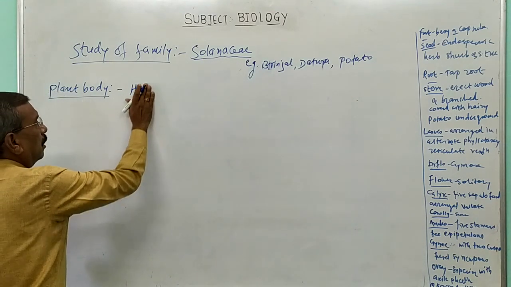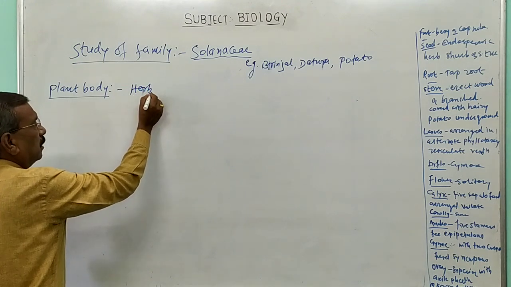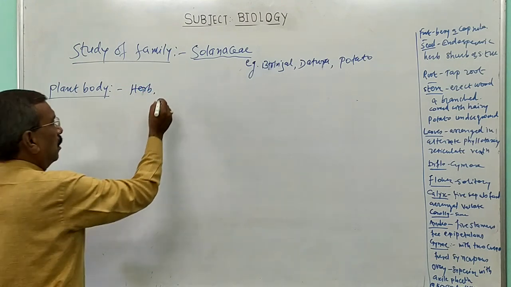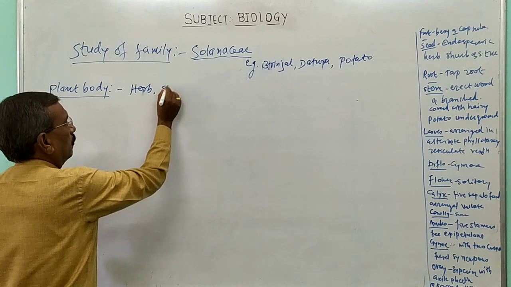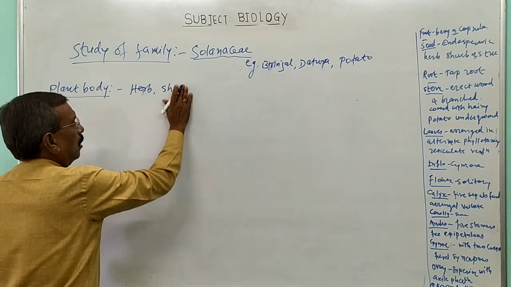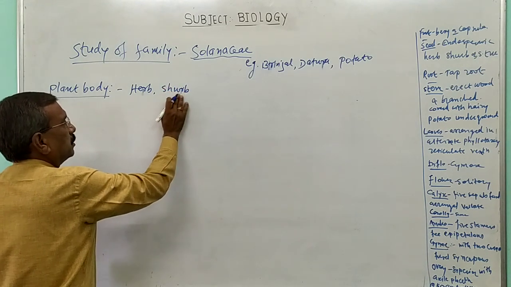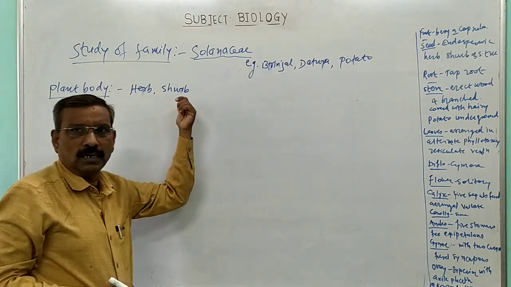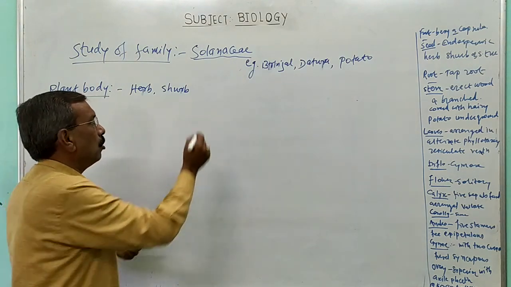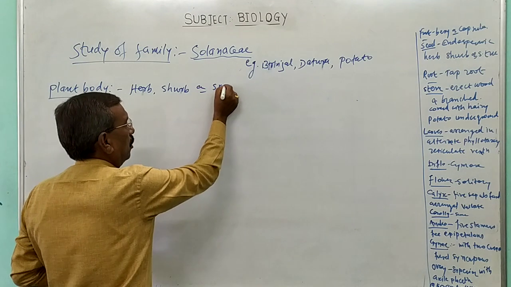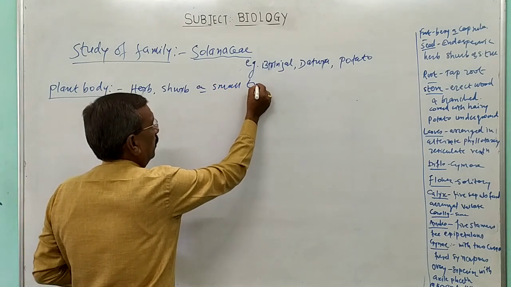Herb म्हणजे ते गवतासारखे असतात. Generally the members of this family are herb or a shrub. Shrub म्हणजे छोटासा बुश, म्हणजे आपण त्याला झुडूप म्हणतो. Or it may be a small tree.